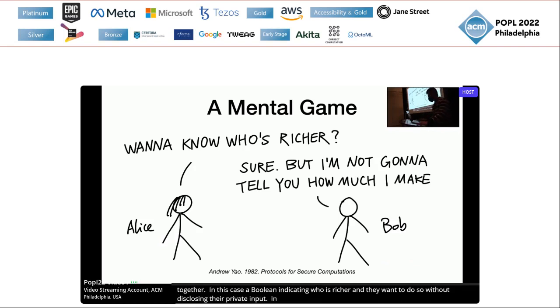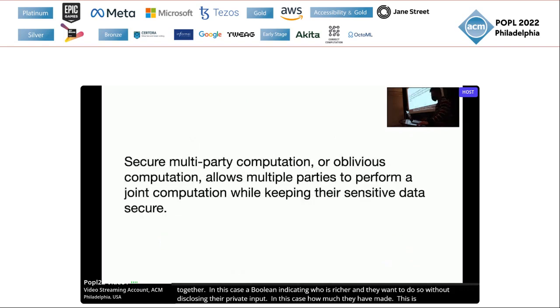This is an important problem in cryptography, as it formally introduces secure multi-party computation, or in this talk, we call it oblivious computation, that allows multiple parties to jointly compute something without leaking the sensitive data. Well, at least not more than what you can infer from the output. So this is not just a mental game.